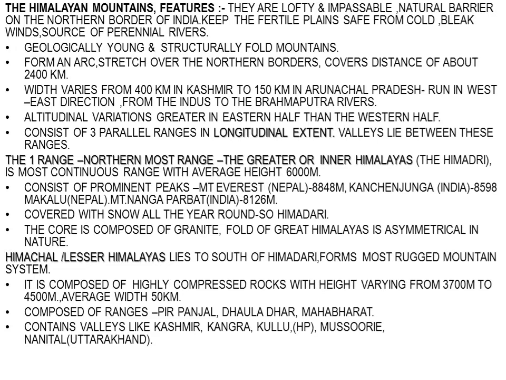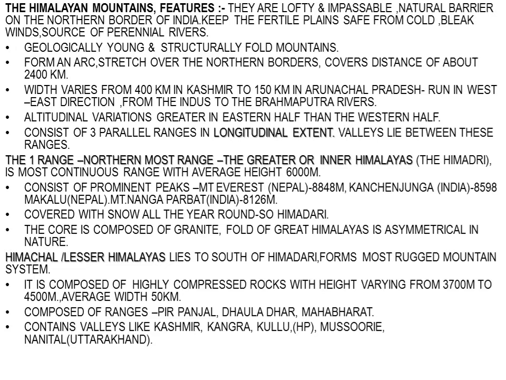They stretch over the northern border of India and form an arc shape, and the distance covered is about 2400 kilometers.